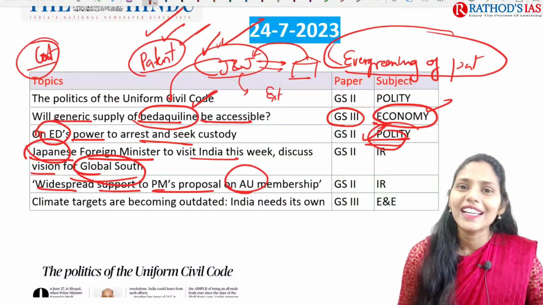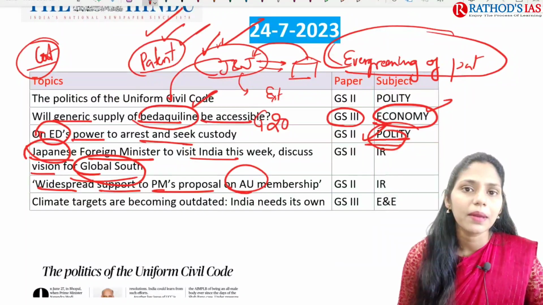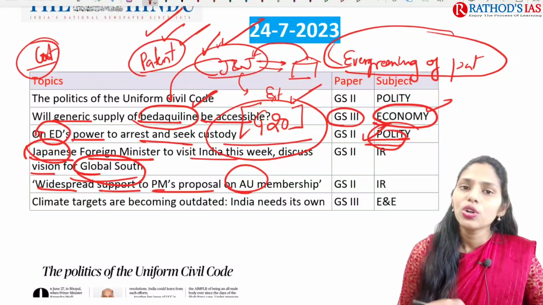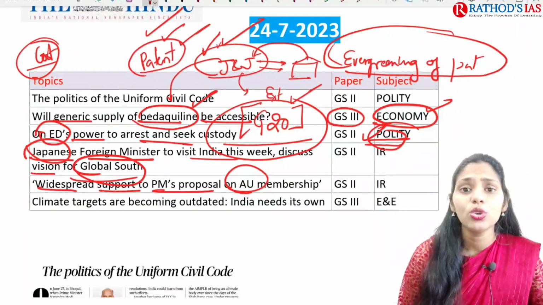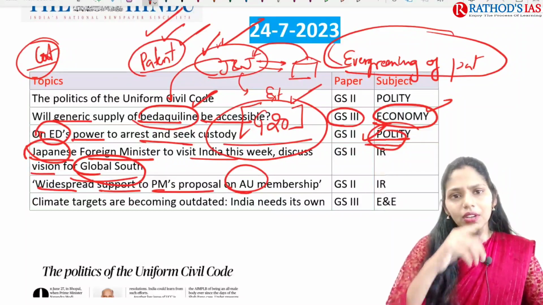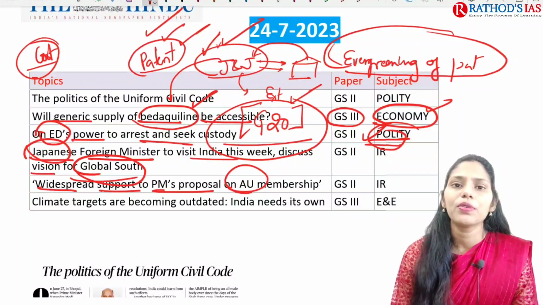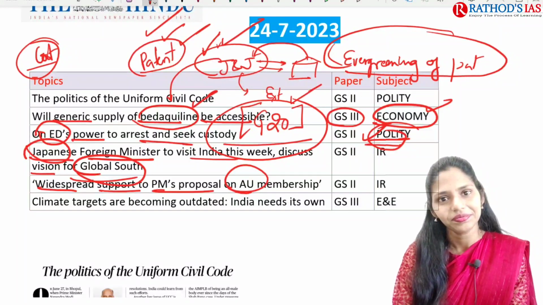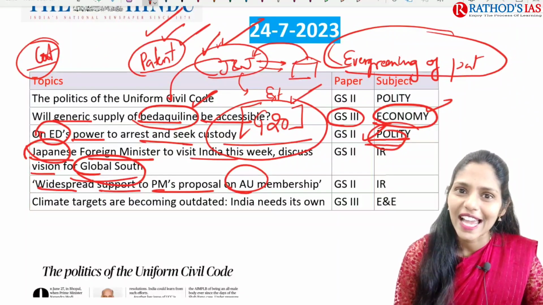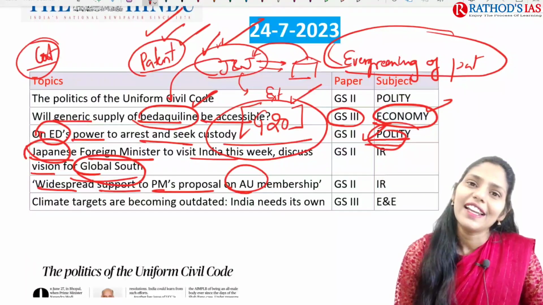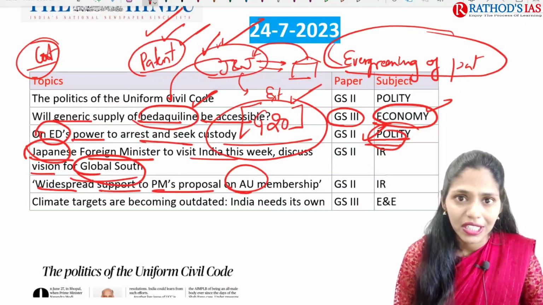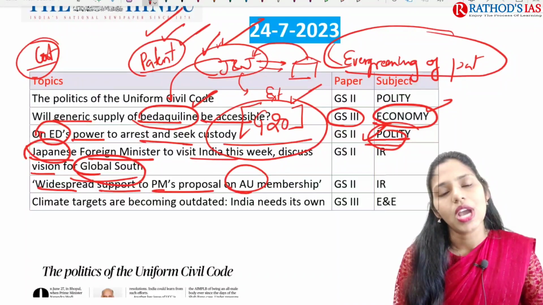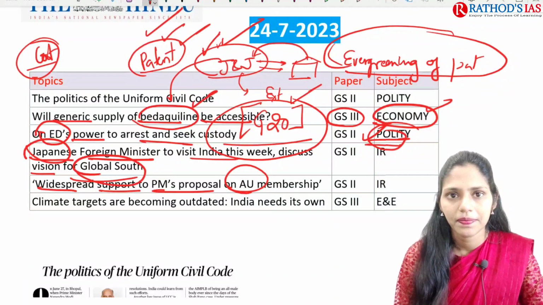So actually you know that India is enjoying the presidency of G20, right? In this context, our Prime Minister came with a proposal to provide permanent membership for the African Union in the G20. And many of the countries gave their support for the proposal of our Prime Minister, and this topic is important from your international relations again. So here what you have to focus on exactly. I want to give you homework. You have to see who are the members of the G20 and let me know the members of the G20 in the comment box.